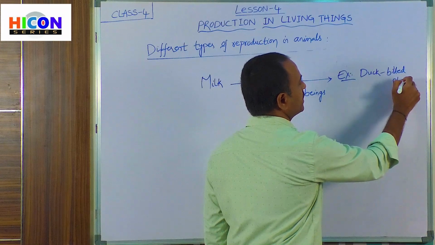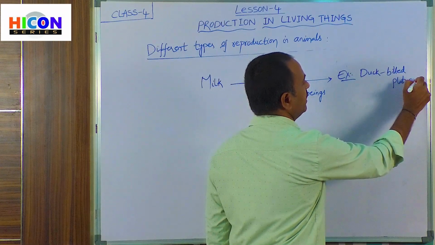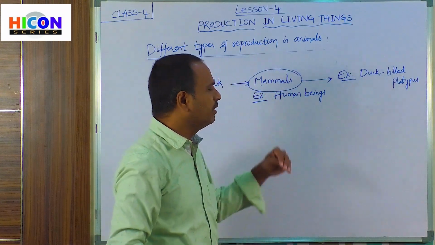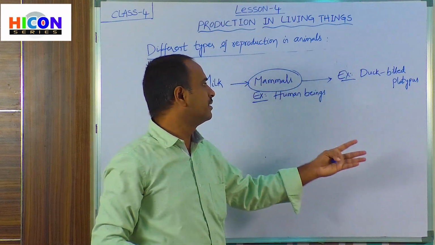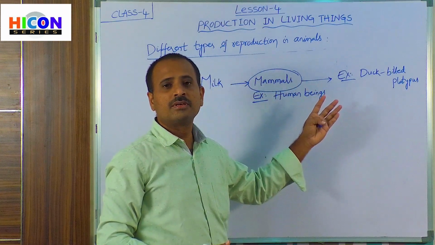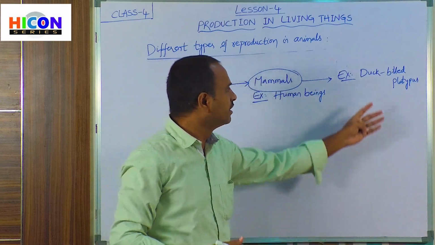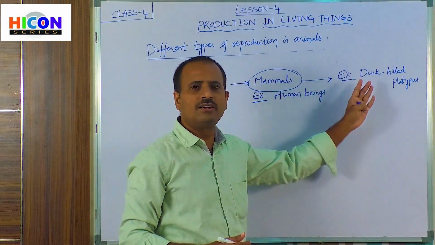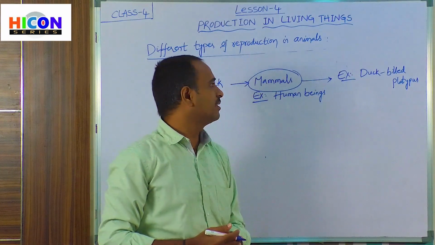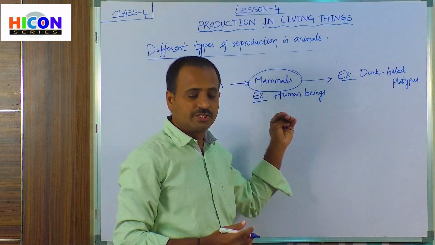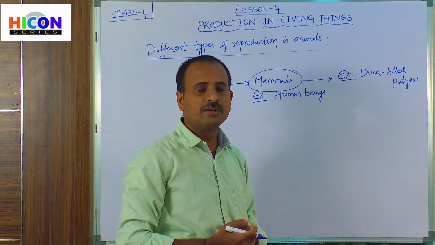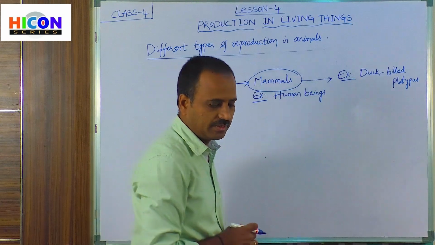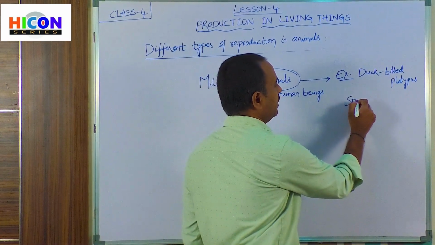Duck-billed platypus is a mammal. Although it is a mammal, it does not reproduce the young ones directly. It lays eggs and it does not give milk. Another example of a mammal which lays eggs is the spiny anteater. That is spiny anteater.